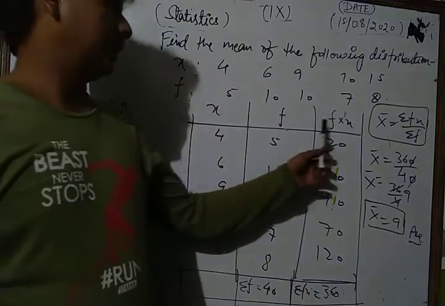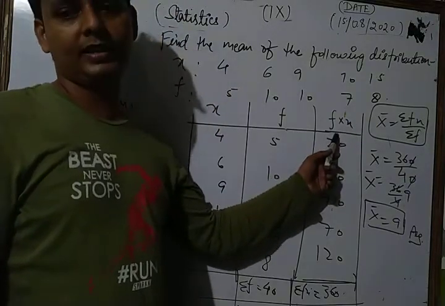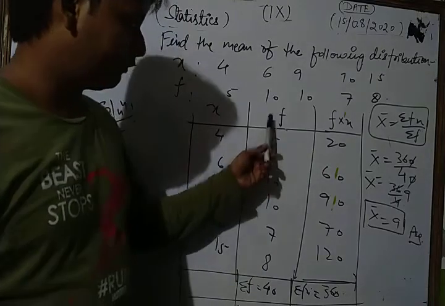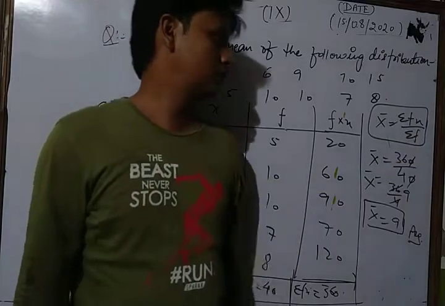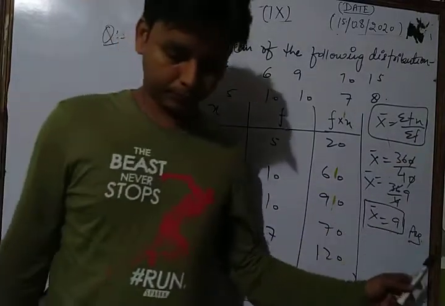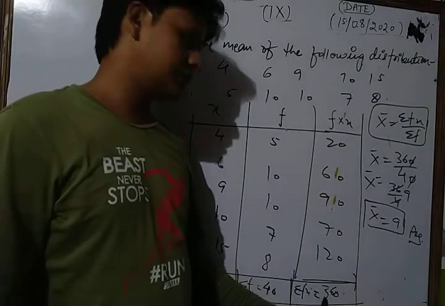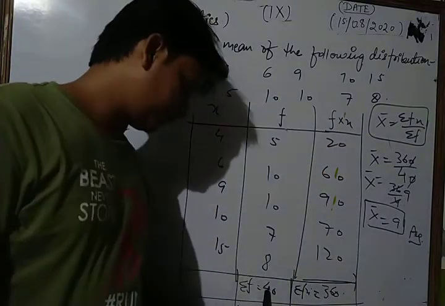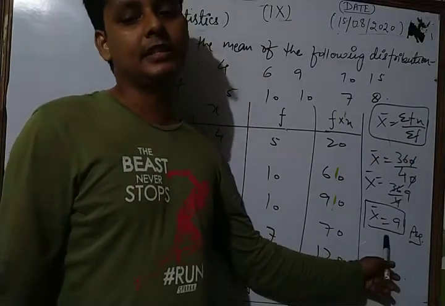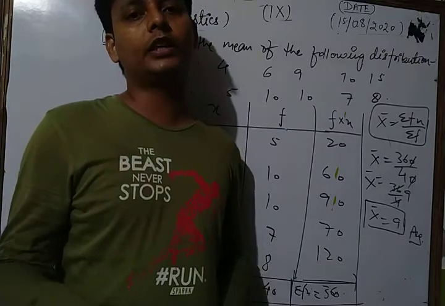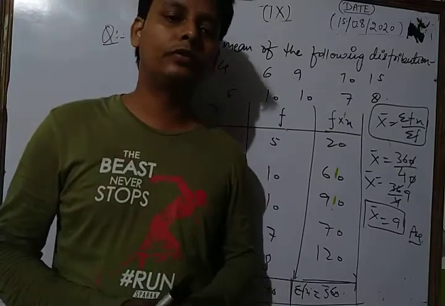Now we find the fx, we make a third column of fx. So in this way we find, and our formula is x bar is equal to sigma fx upon sigma f. So x bar is equal to 360, means sum of fx, sigma fx is 360 and sigma f is 40. So we put the value in this formula, so we get our result as 9. So the mean of the given data is 9. So in this way you can solve that type of question.